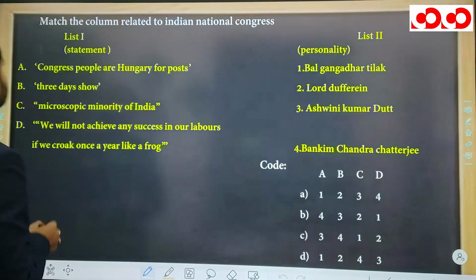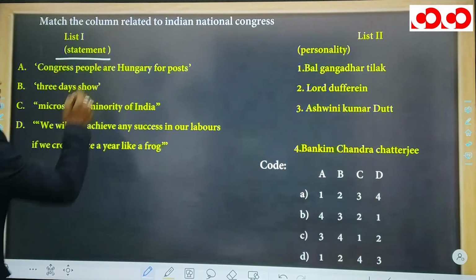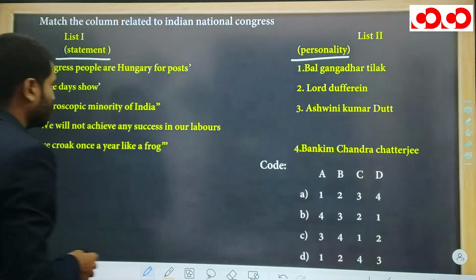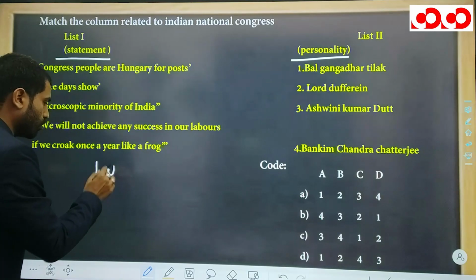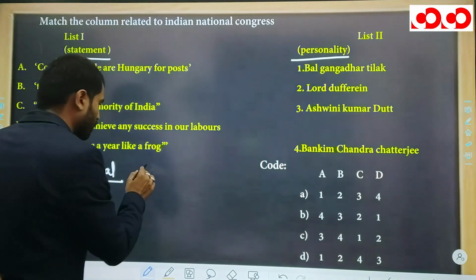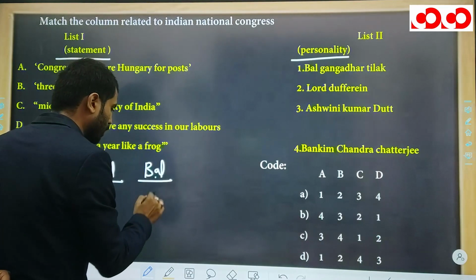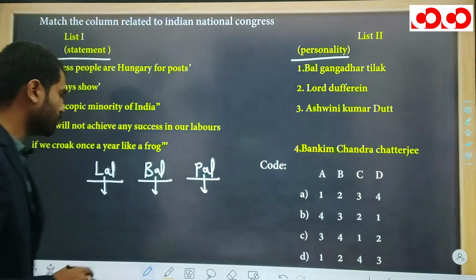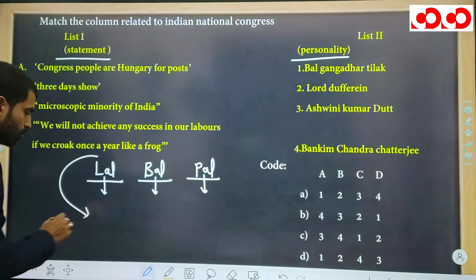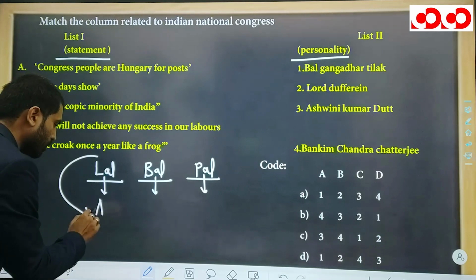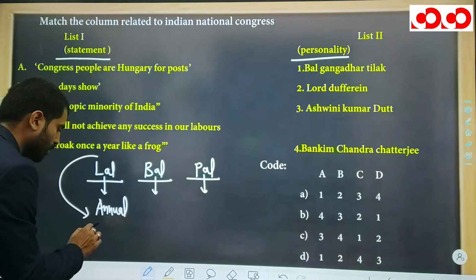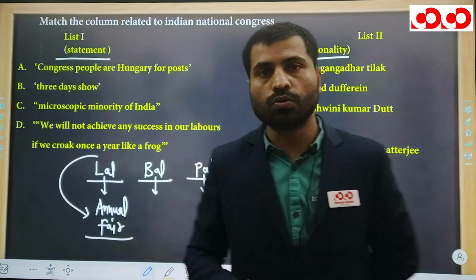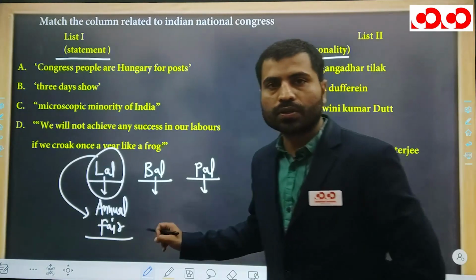Okay, now this is the next question, and in this question there are statements, and you have to say which personality each statement is associated with. First we will see the statement from Lala Lajpat Rai, then from Bal Gangadhar Tilak, and then Bipin Chandra Pal. One by one we will look at the statements. Lala Lajpat Rai quoted that Congress is nothing but the annual fare of educated Indians. Who said this? Remember, Lala Lajpat Rai said this.